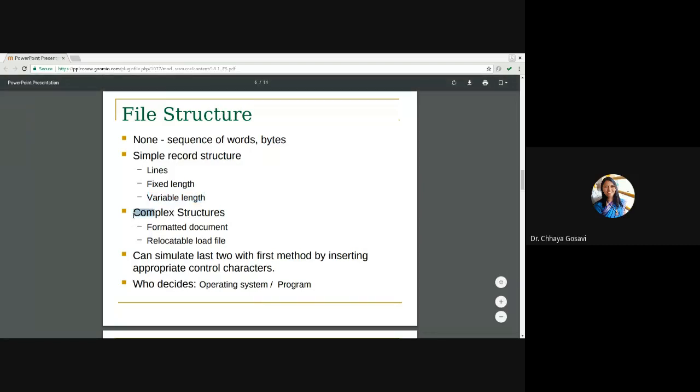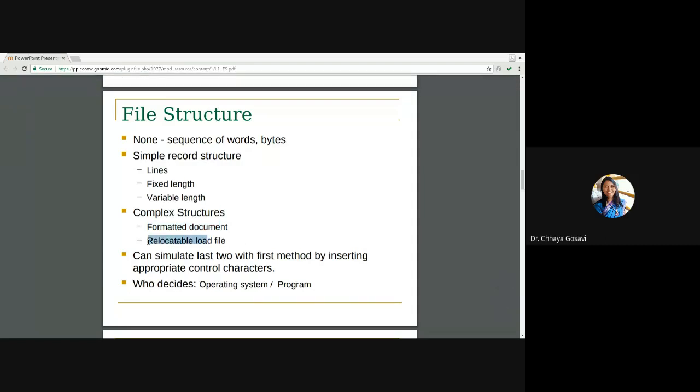Then we can have complex structure files, for example, formatted documents, docx files or XML files, or relocatable load files. What is relocation? Relocation is when you want to move data from one memory location to another memory location. We need relocatable load files. So these have complex structures. And a file can simulate the last two with the first method by inserting appropriate control characters.